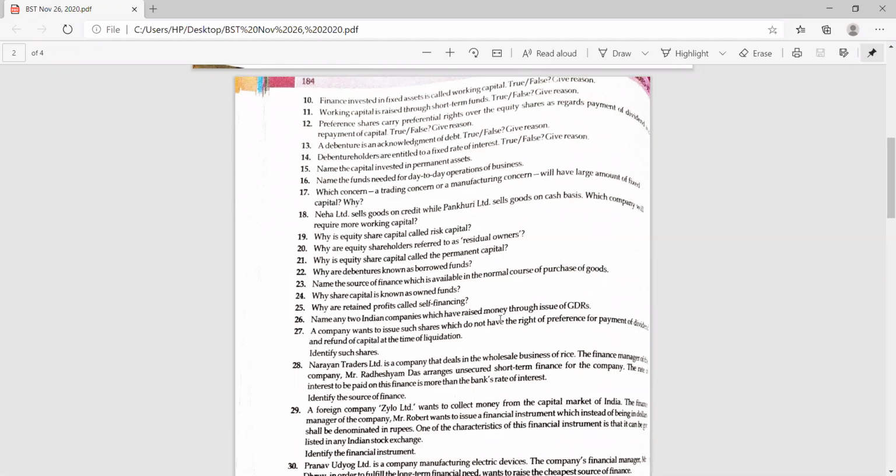If preference shares have a preferential right, then what does the equity share have? Which right is obtained by the equity shares?